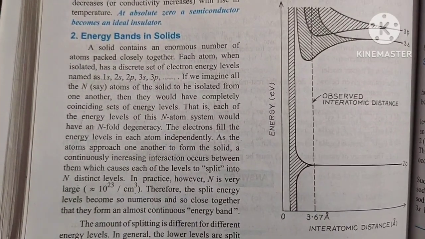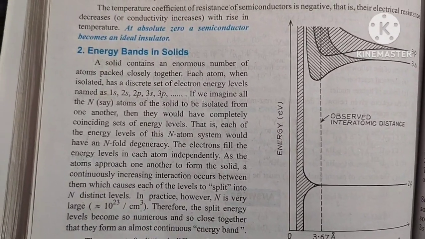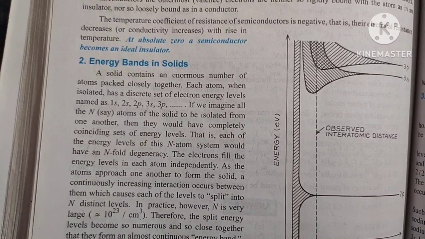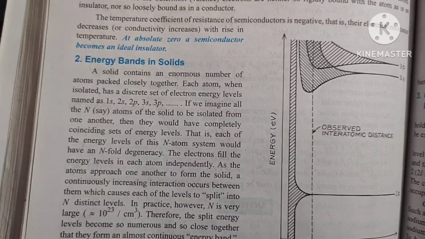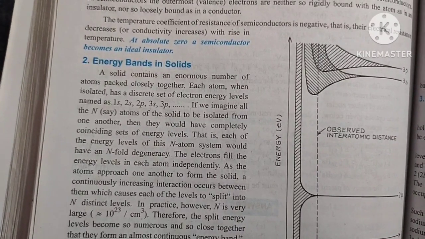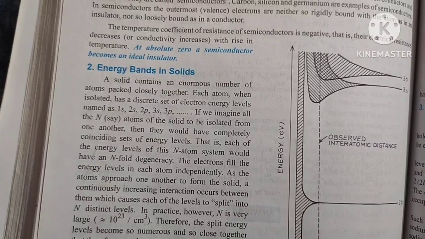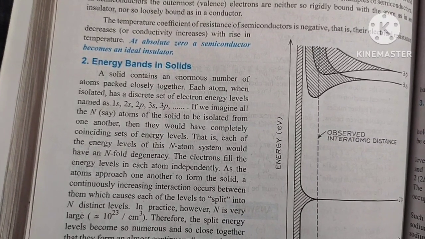Let's try to understand energy bands in solids. We have already understood the concept that electrons in a solid or any substance lie in particular orbits. We have names for orbits like 1s, 2s, 2p, 3s, 3p. So these are the orbit names in which the electron can lie.